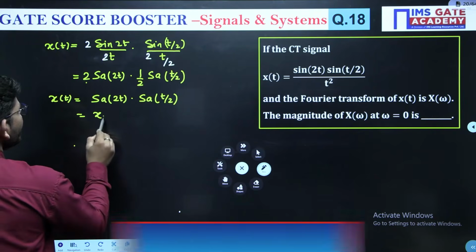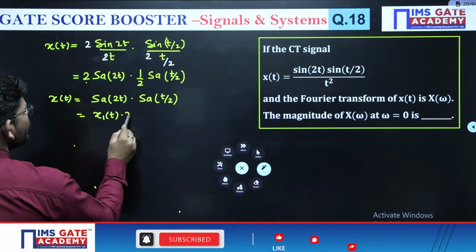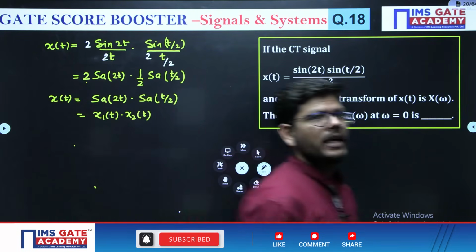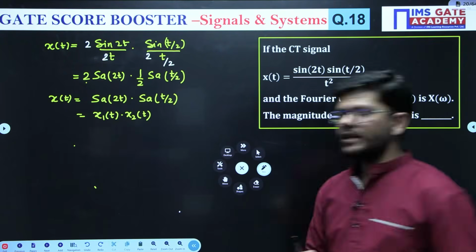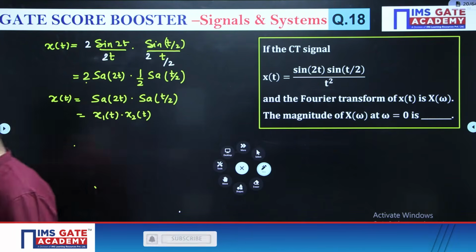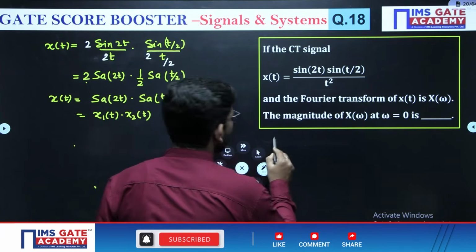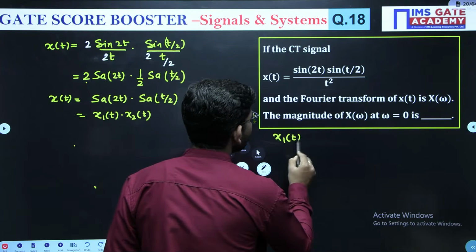I can also write it like x1t into x2t. Okay, now x1t into x2t. Got it? So we have multiplication of signal. Related to multiplication we have a property.